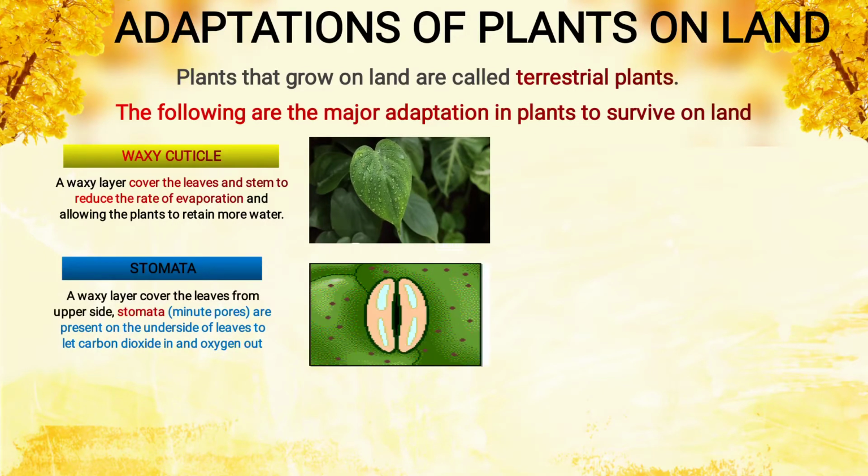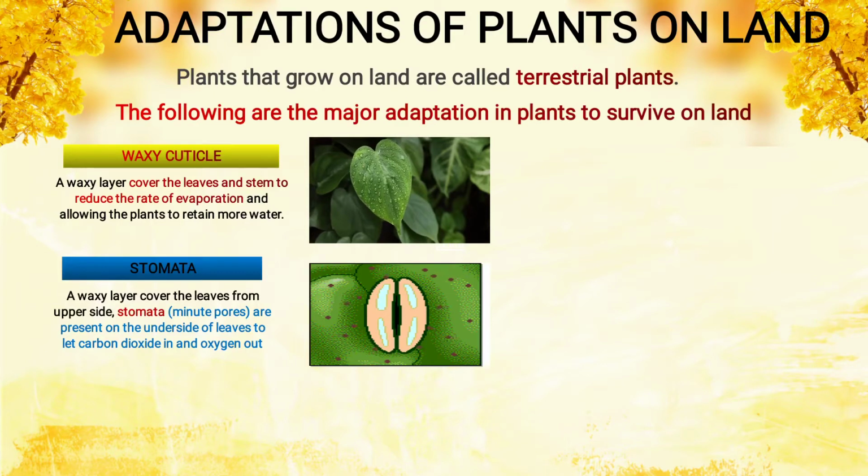Stomata: a waxy layer is over the leaves on the upper side. Stomata are present on the underside of the leaves. On the upper side waxy cuticle is present. On the lower side of the leaf, what is present? Stomata is present. What is stomata? It is a small hole. Now you see in the image, the hole is closing, again it will open. So this opening is called stomata.